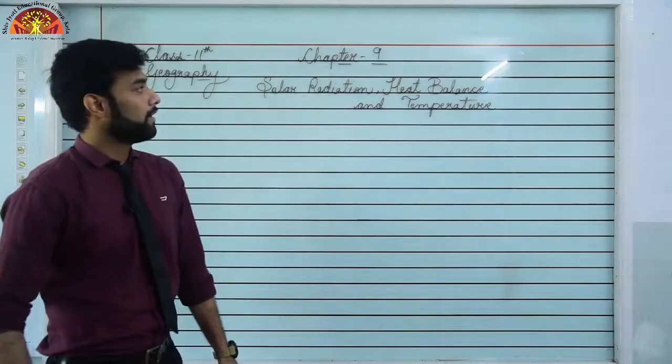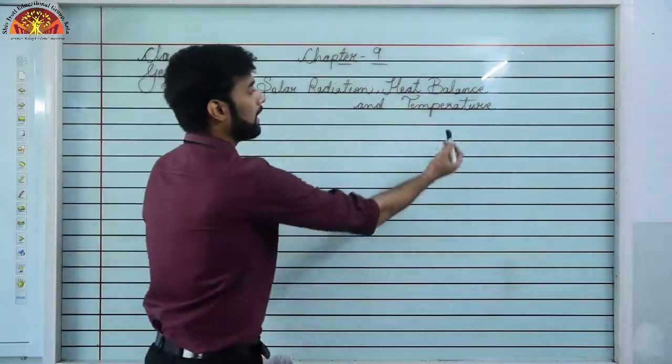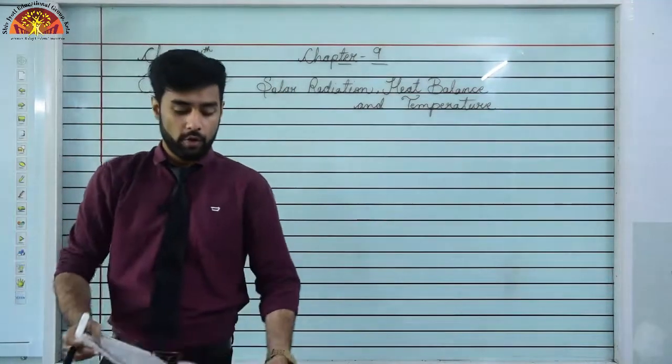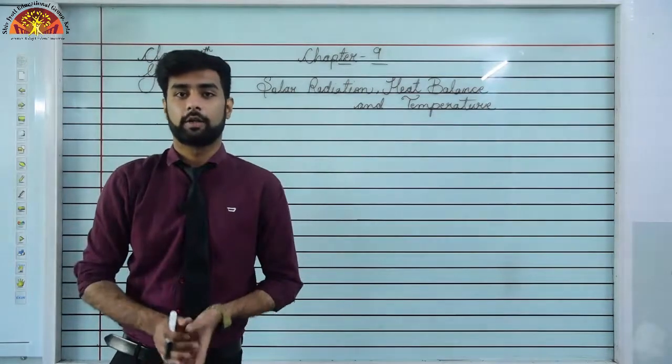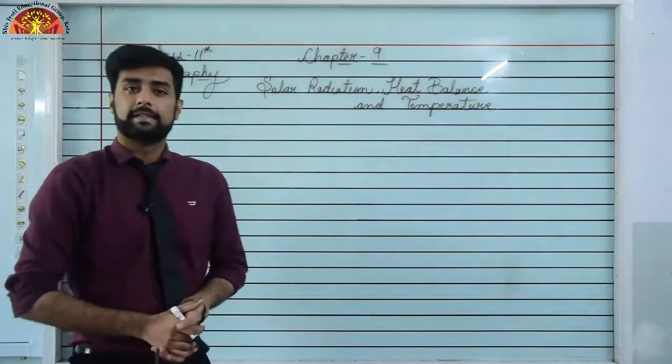Students, today we are learning chapter number 9 of geography, that is solar radiation, heat balance and temperature. So please open your books in front of you on page number 75. Keep your pencils ready in your hand because we will be underlining some important bits. Now, without wasting any more time, let us begin.